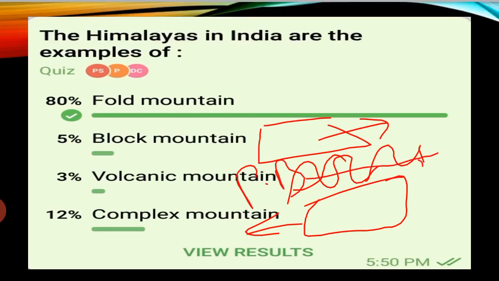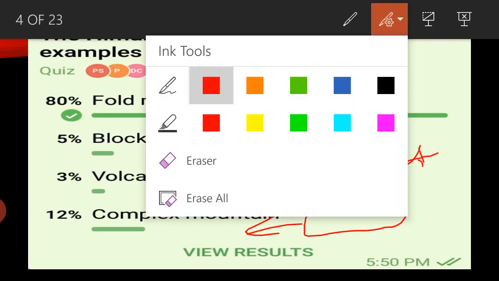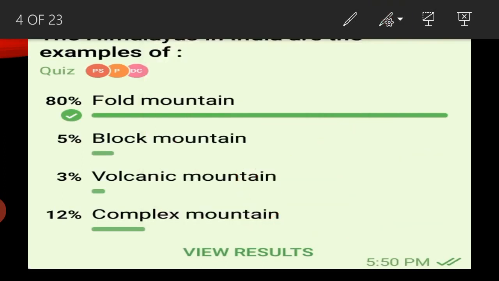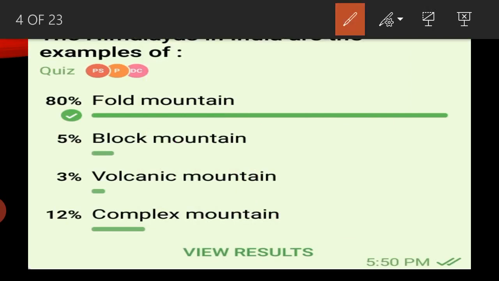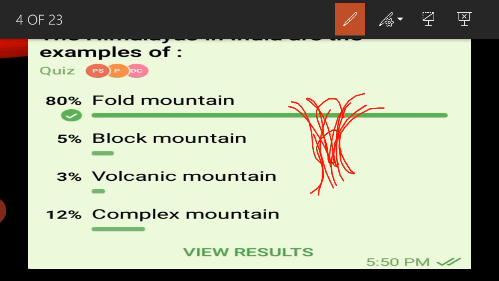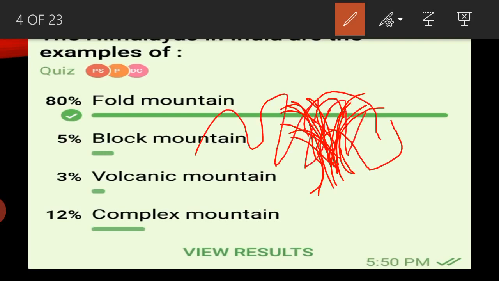So at these plate boundaries, volcanic mountains form like this, with lava and pyroclastic material coming out. After it is formed, the pyroclastic material and lava build up like hills and mountains.